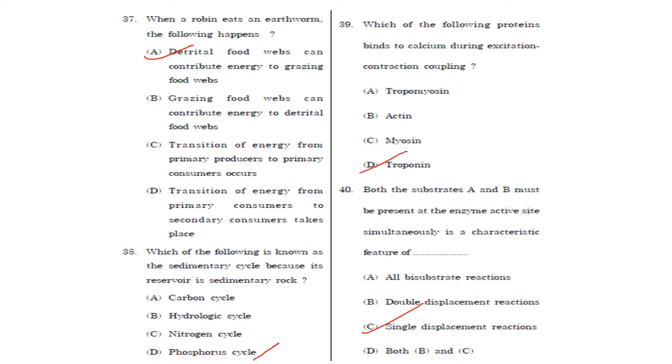In the ordered mechanism, the binding of the first substrate is apparently required for the enzyme to form the binding site for the second substrate. So both substrates A and B must be present at the enzyme active site simultaneously. It is a characteristic of single displacement reactions.